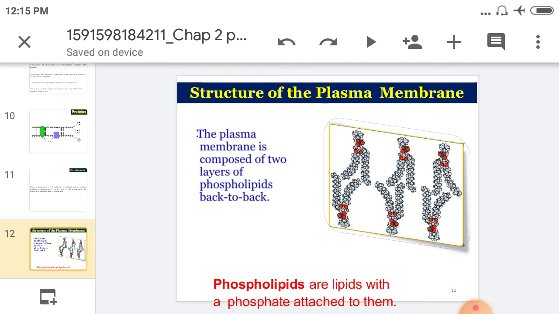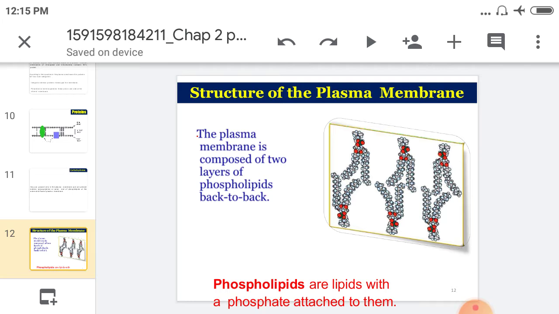Then going toward the structure of plasma membrane. The plasma membrane is about 75 angstrom in thickness and is made up of three concentric layers. In the structure of plasma membrane, phospholipids are lipids with a phosphate attached to them. Here is the structure.